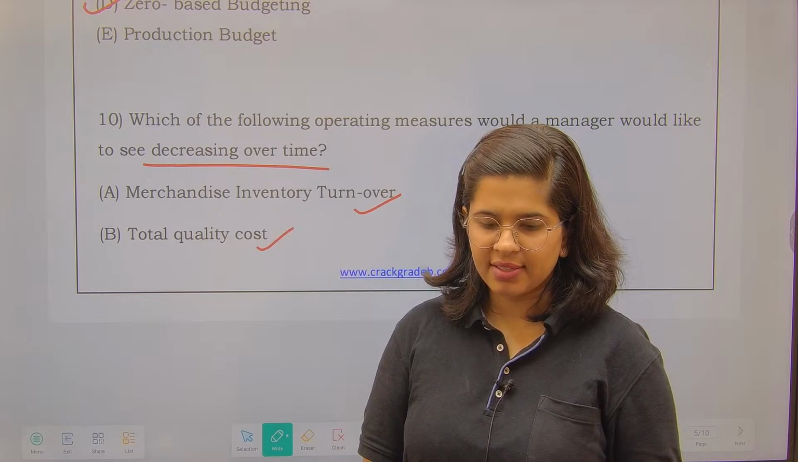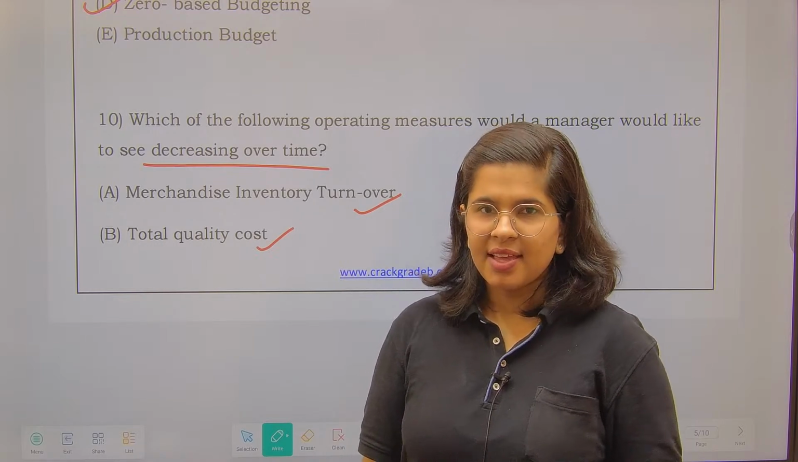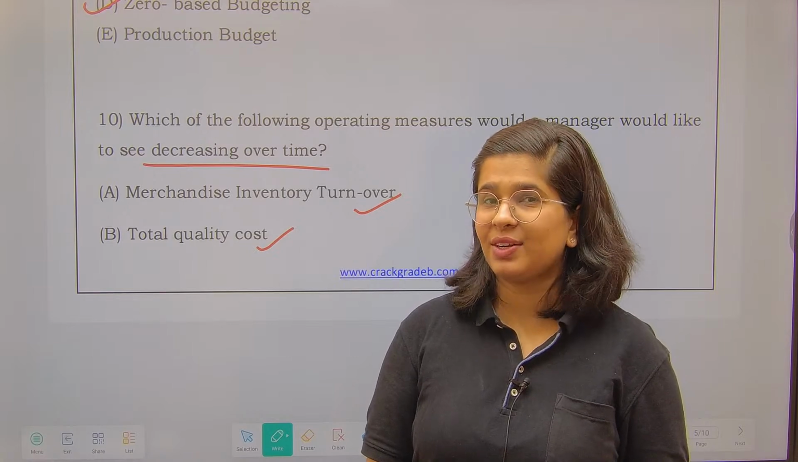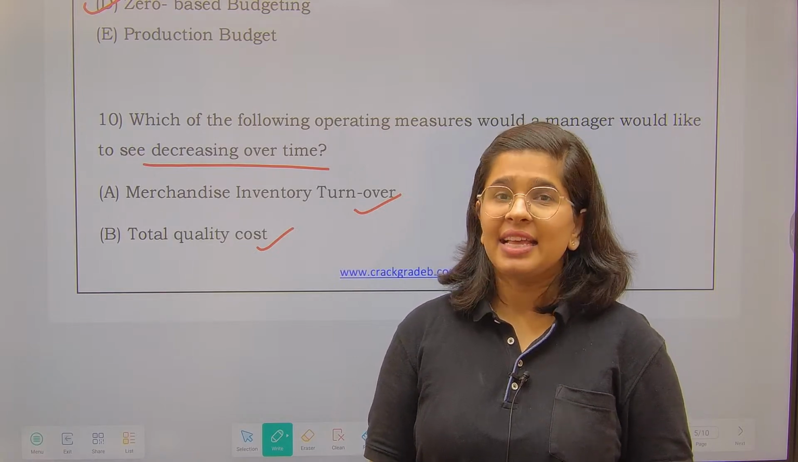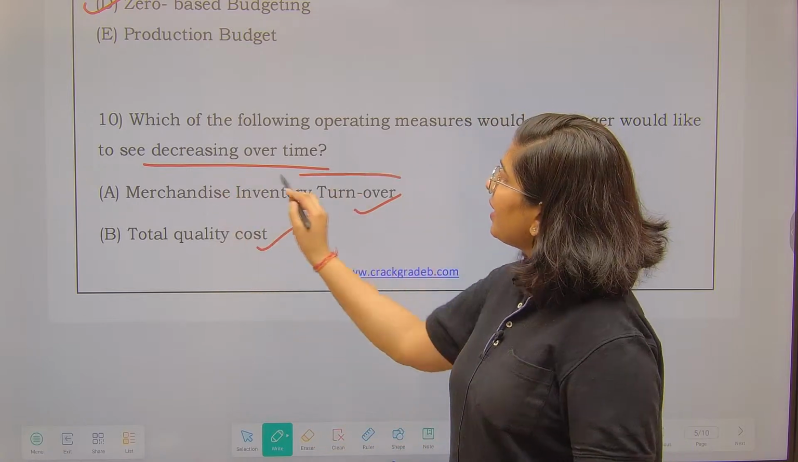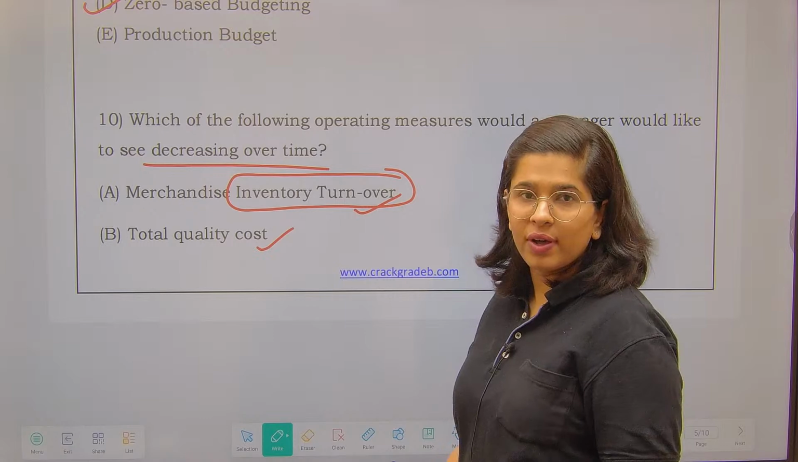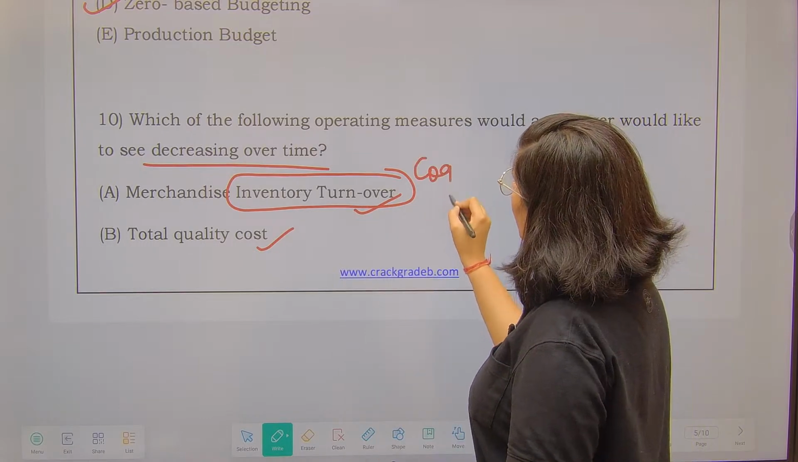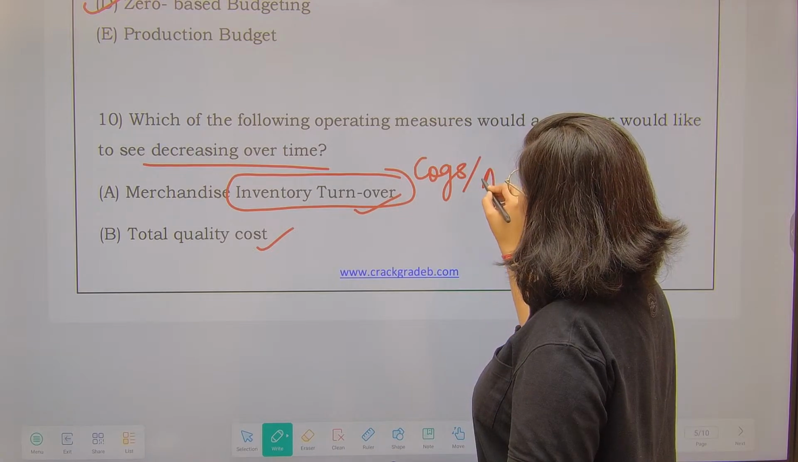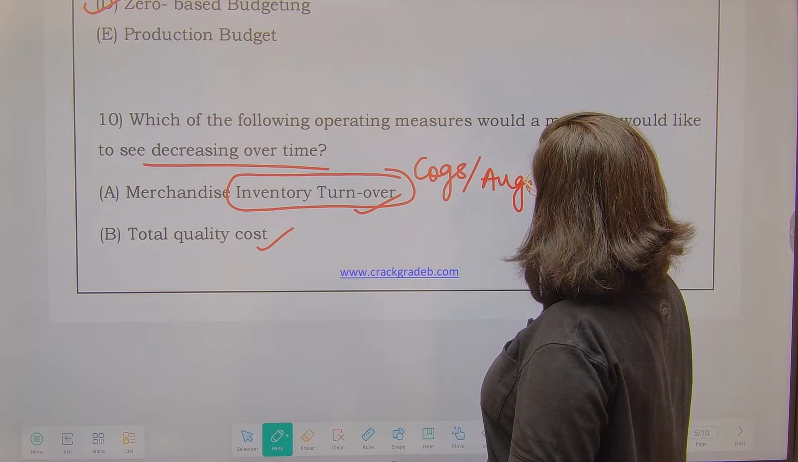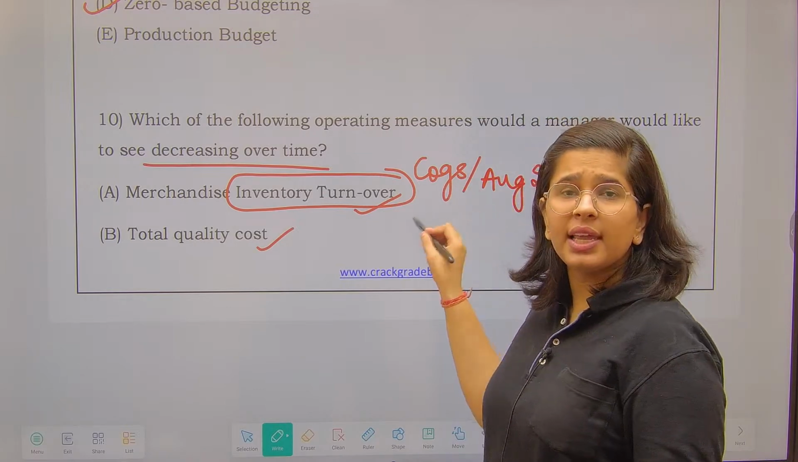None of you have answered it correctly. See, this is why I told you this is an easy but conceptual question. Fine. See over here, you want to see decreasing. Now inventory turnover. Inventory turnover means, what is the formula of inventory turnover? This is COGS upon average inventory. Fine. And I want this to increase.